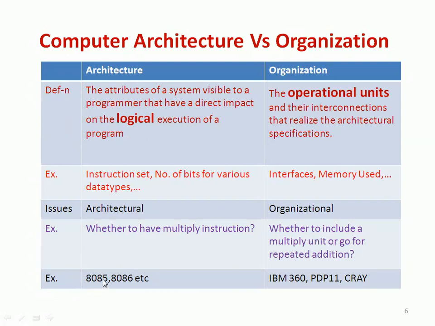You might have heard of several architectures: 8085, 8086, several Pentium machines, IBM 360, PDP-11, PDP-8, Cray XMP machines, and several such organizations. It may be quite difficult to appreciate this difference in small machines, maybe laptop and desktop machines. It can be very clearly observed in very high-end machines like supercomputers, maybe PDP-11 or our own Indian design, the Param 10000 computer. There we can observe the clarity of architecture and organization.